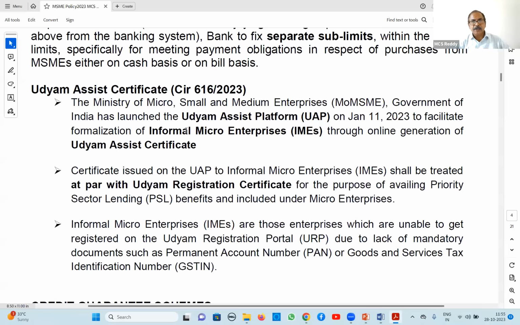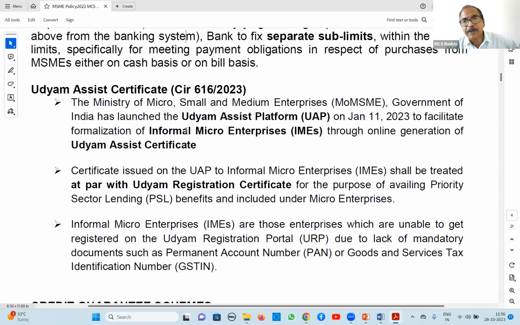Udyam Assist Certificate. What is this certificate? Normally, for any benefits, priority sector benefits, etc., MSME people have to submit the Udyam registration certificate. They have to go to the portal, register, and then submit the certificate. For registering with the portal, they should have at least PAN plus GST registration numbers. If somebody does not have these two, that means small people, street vendors or small artisans, we call them informal micro enterprises. They don't have any PAN number, GST, nothing is there.